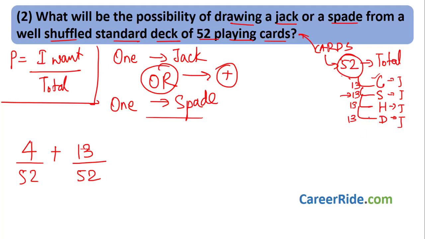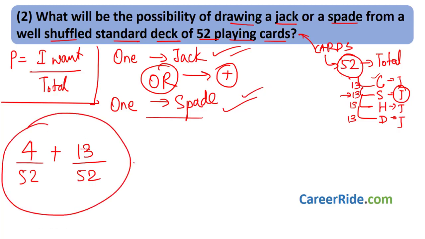Now if you observe closely, while choosing the jack, I can choose a jack of spade, correct? And what will happen? That means that I have chosen a jack, plus I have chosen a jack of spade also. I have chosen a jack, right, which is of spade. So this probability also gets satisfied and this gets satisfied. That means there is a double counting over here, okay.